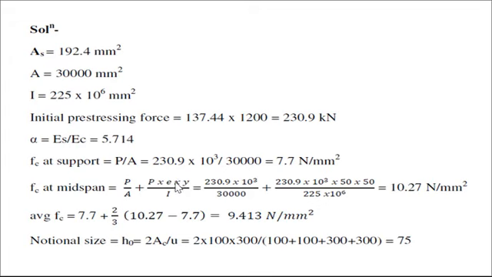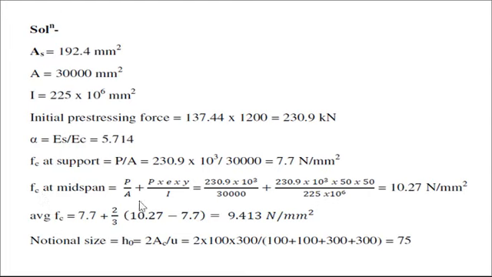eccentricity, because the cable profile is parabolic, eccentricity E is equal to 50 mm, and Y is also equal to 50 mm. Why? Because we can find out the stress at the steel level. So P by A plus PE, that is the moment, multiplied by Y divided by I. So we get 230.9, that is the pre-stressing force, eccentricity is 50 and Y is also 50, divided by 225 into 10 raised to the 6. We get 10.27 Newton per mm square. This is the stress in concrete at the level of steel.